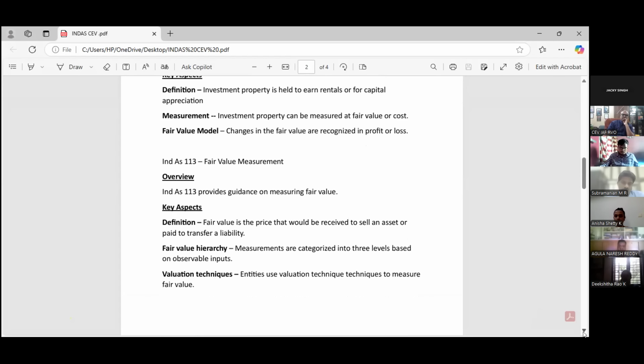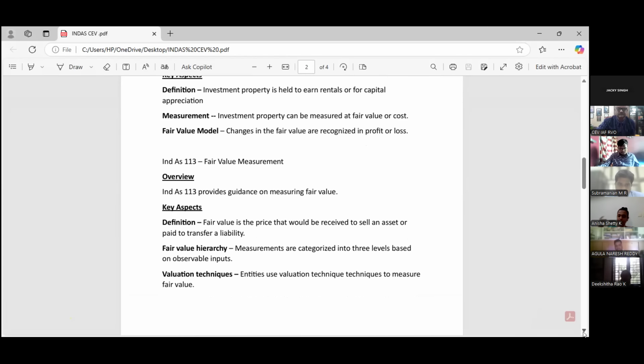Then come to Ind AS 113. Ind AS 113 talks about fair value measurement. What do they talk about? Fair value. Ind AS 113 provides guidance on measuring the fair value. What is the definition of fair value? Fair value is the price that would be received to sell an asset or paid to transfer a liability.